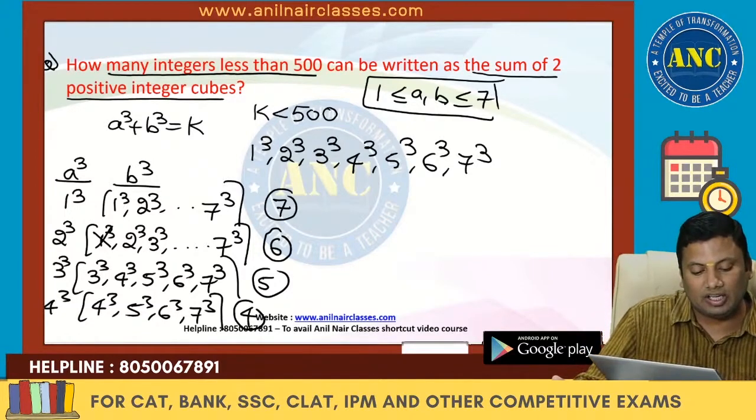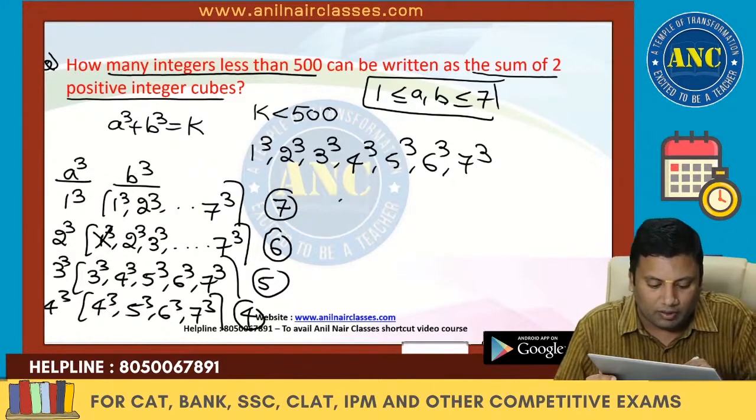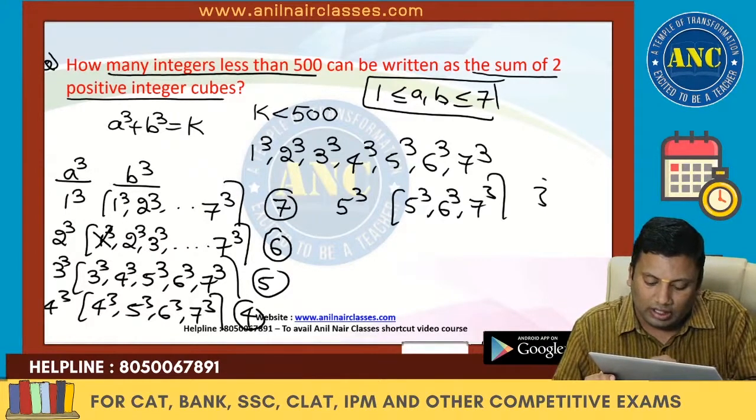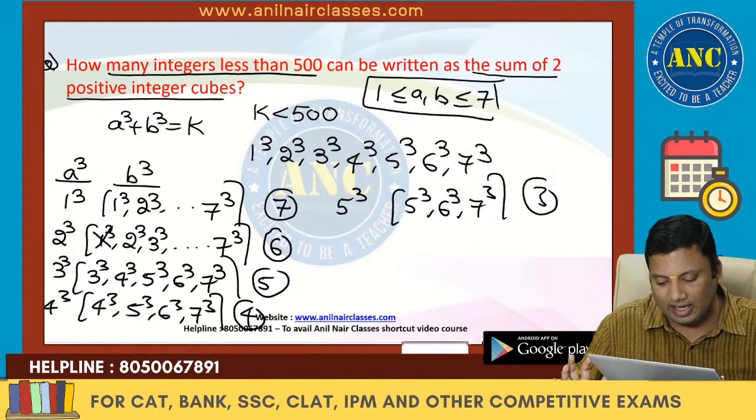Wherever repetition is there, try to avoid it. 3 cube plus 4 cube and 4 cube plus 3 cube, I have not taken twice. 5 cube can be 5 cube, 6 cube and 7 cube. So total 3 cases, right? 343 plus 125 is less than 500.